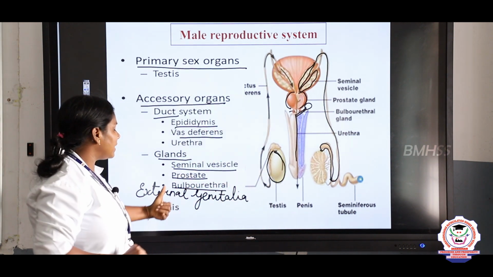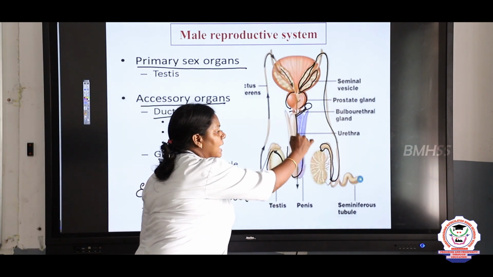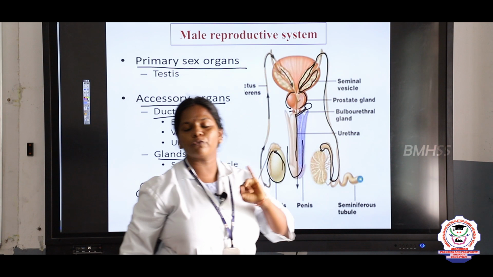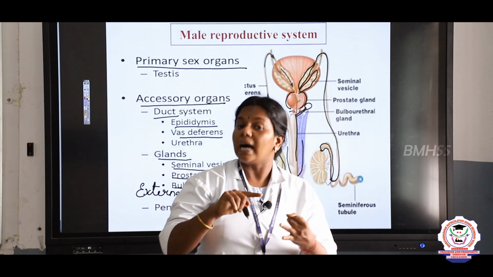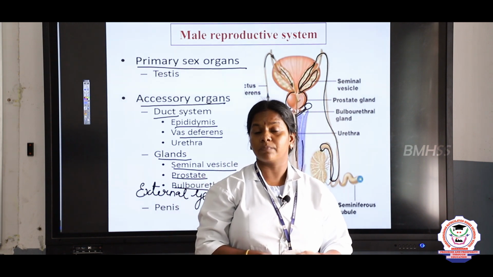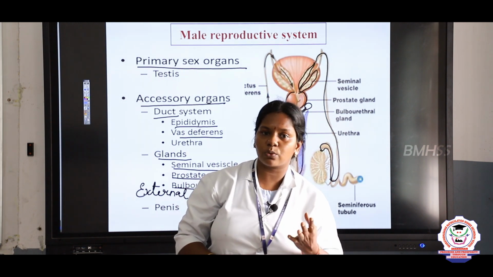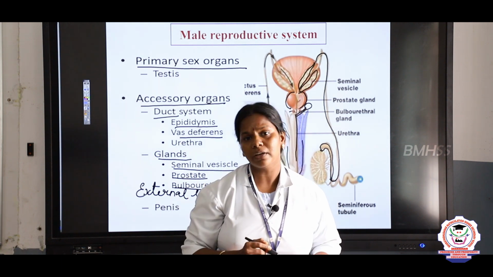And the last one is the external genitalia. External genitalia is the penis, right? So, what are the 4 things? We studied the primary sex organ, accessory ducts, accessory glands and external genitalia. Important: 2 more questions may be asked from this, children. What are the accessory ducts of male? What are the accessory glands of male?